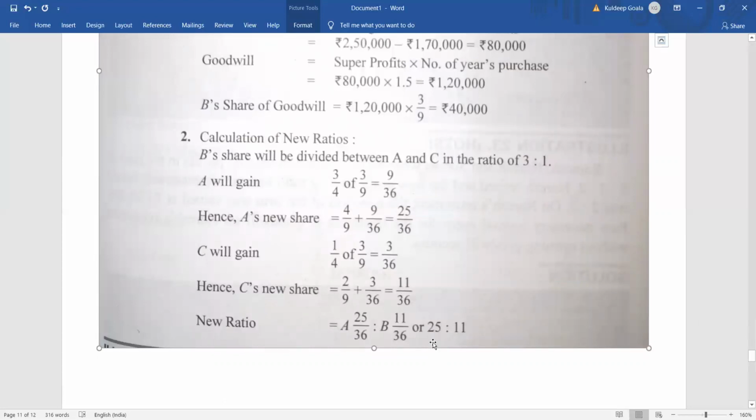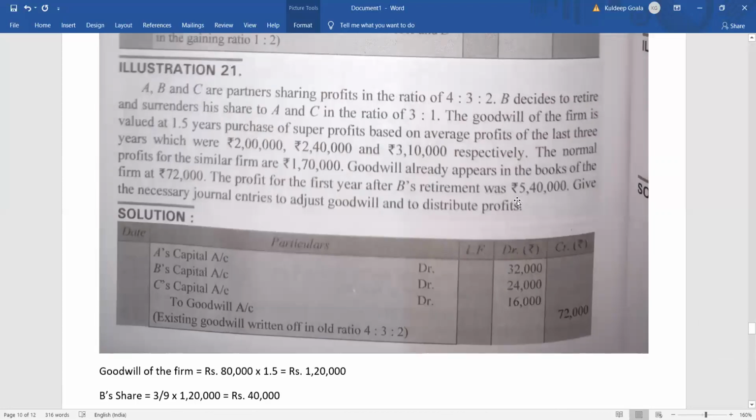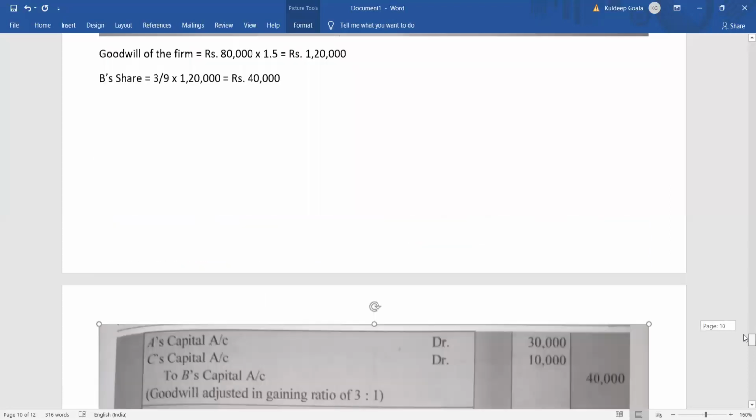So the new ratio is how much? 25:11. So 25:11, that means 25 by 36 and 11 by 36. So this profit of 5,40,000 will be taken by A and C in the ratio 25:11. So that will be how much? How will the journal entry be shown?